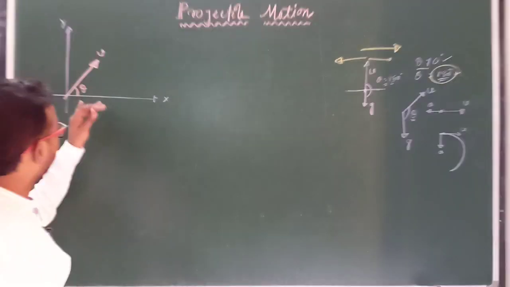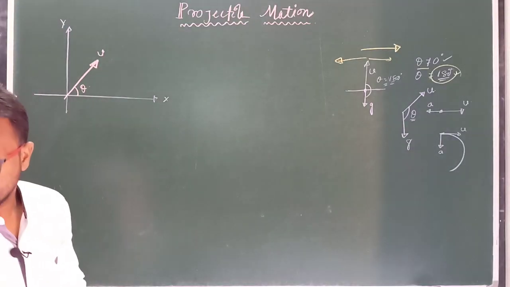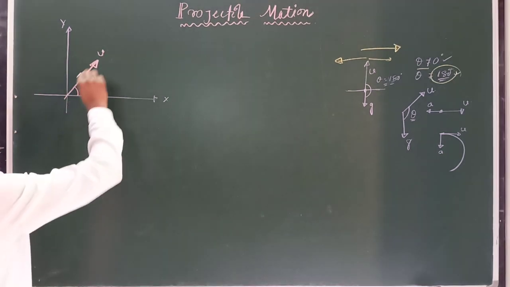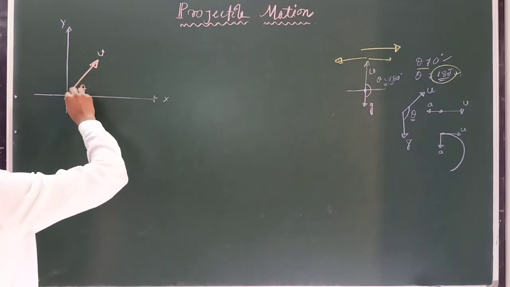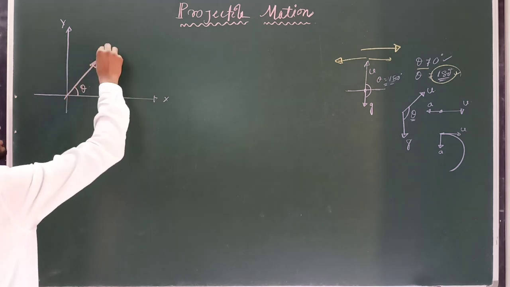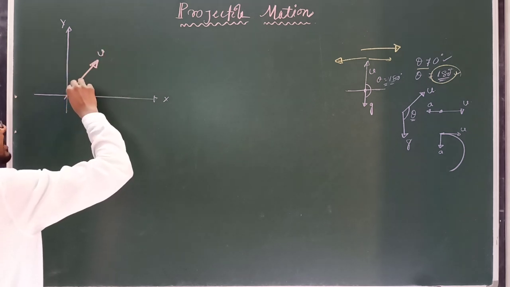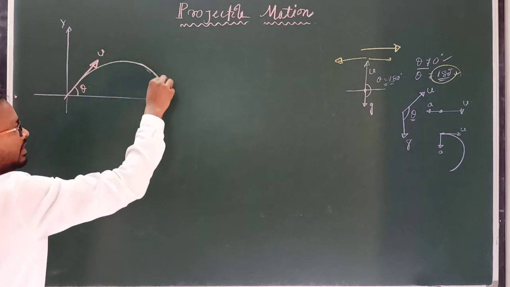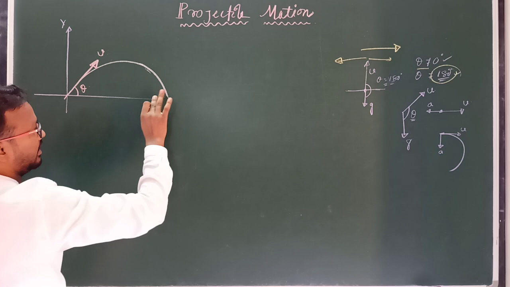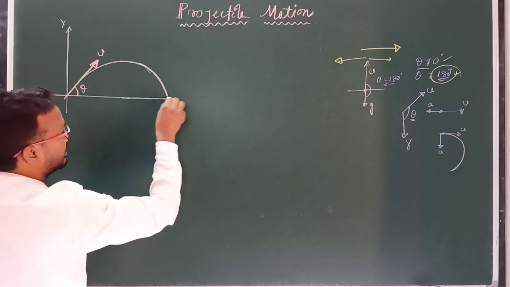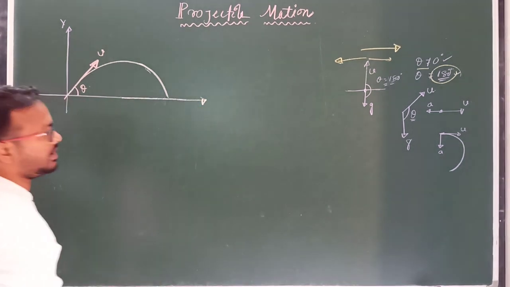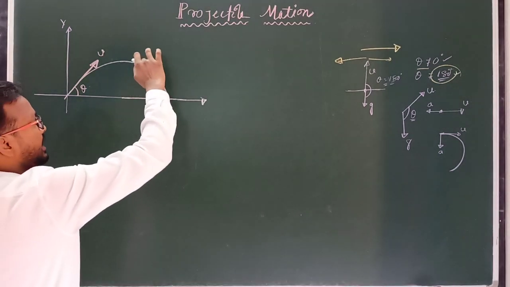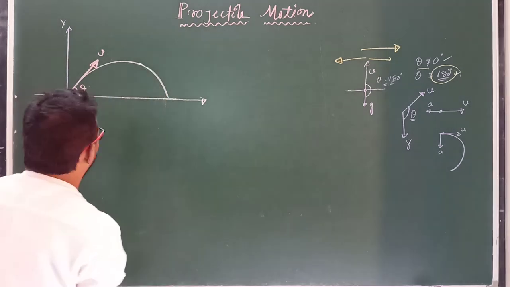But when we project it at an angle theta, then we have to find what the path of the projectile is. So the projectile fired at an angle theta with initial speed u will describe a path like this. And we have to show that this path is a parabola, a parabolic path. We have to prove the path of the projectile is a parabola.